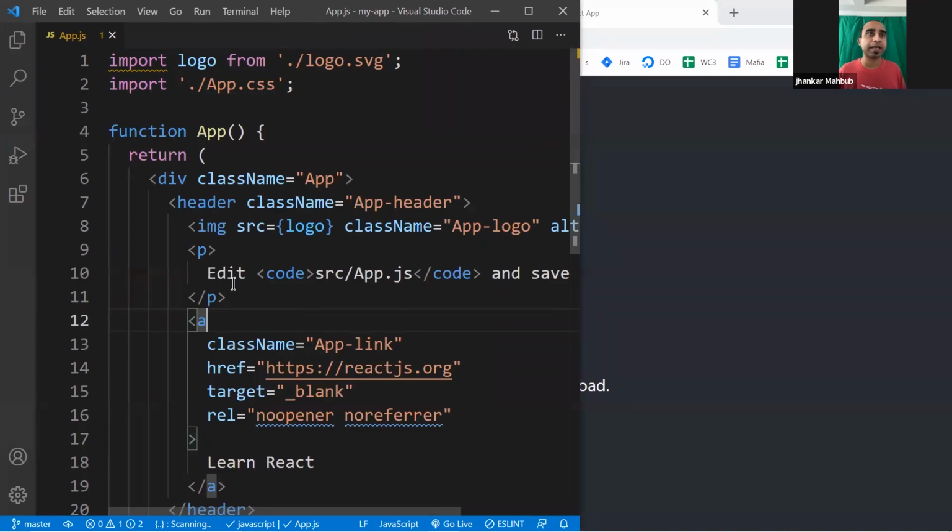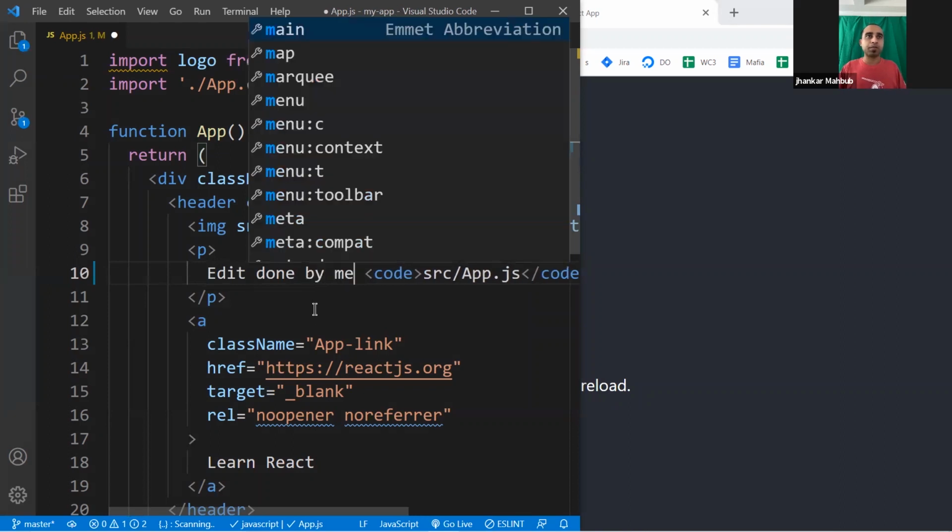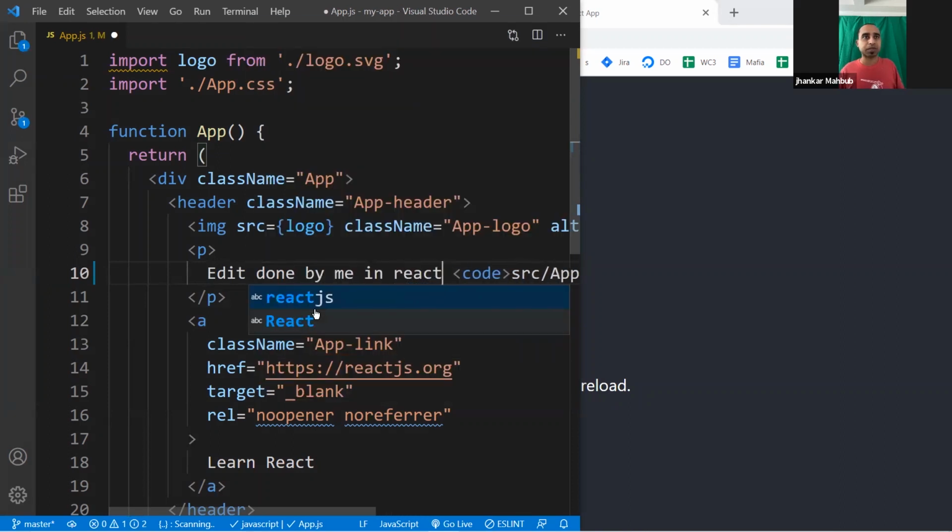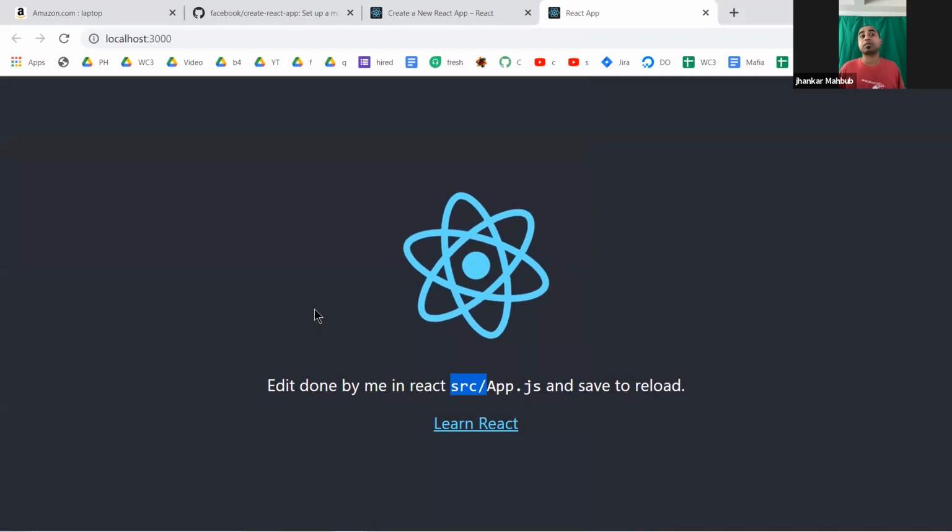So you see here it has edit src/app.js and save. So edit, let's say, edit done. And if you save it, right now it's not saved, and you see this unsaved indication here. If you press Ctrl S, come to the website, you see edit done. Maybe by me in React, something like this. Save this guy, and it comes right here.